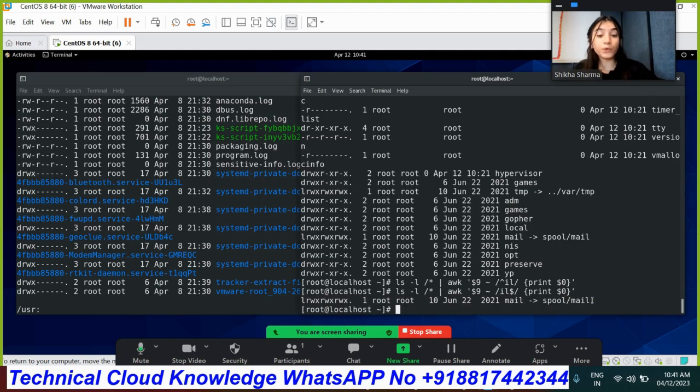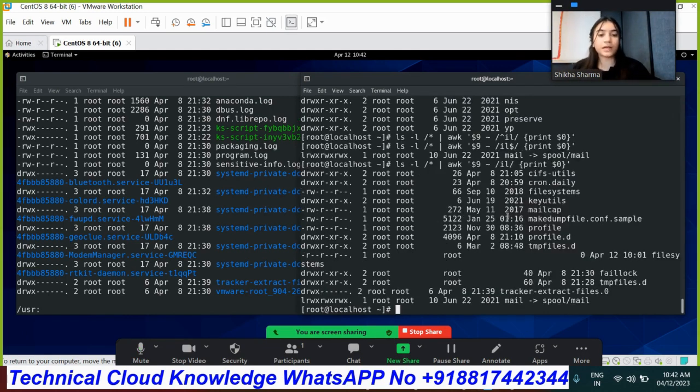Okay. So if you write only IL here, it will provide you the whole output wherever the IL is coming, even if it is at the starting, in the middle or at the ending. So it will provide you the whole output regarding IL. So that's how we'll do it with awk as well. Under field 9, I want to check such content where IL is coming, even if it is at the starting, middle or ending. It doesn't care. Okay, so that much content is available. So that's how it will work. As you can see here, IL is coming in the middle, in the middle, in the middle. So that's how we'll be able to get the content.